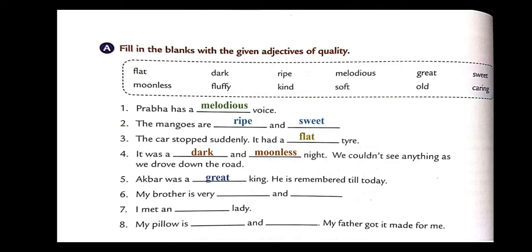My brother is very kind and caring. I met an old lady. My pillow is soft and fluffy. My father got it made for me. You can either pause the video, children, and then write, or you can take a screenshot here. So let's continue. Let's go to the second type, children.